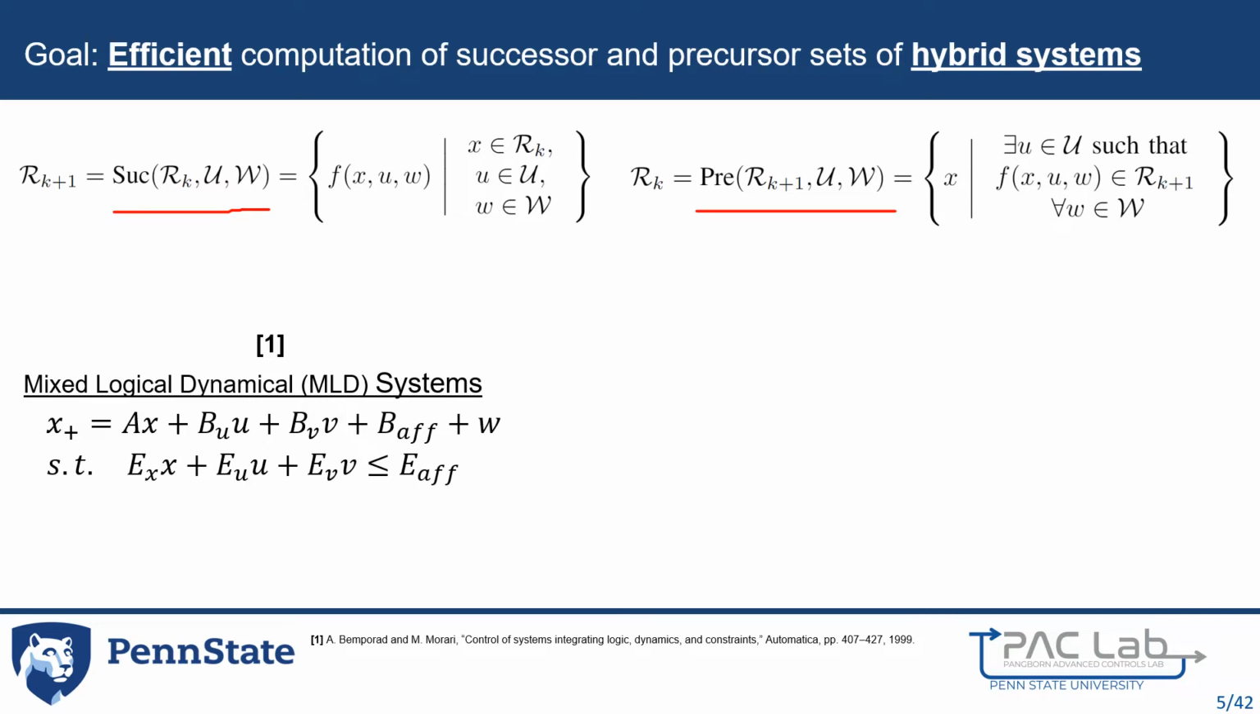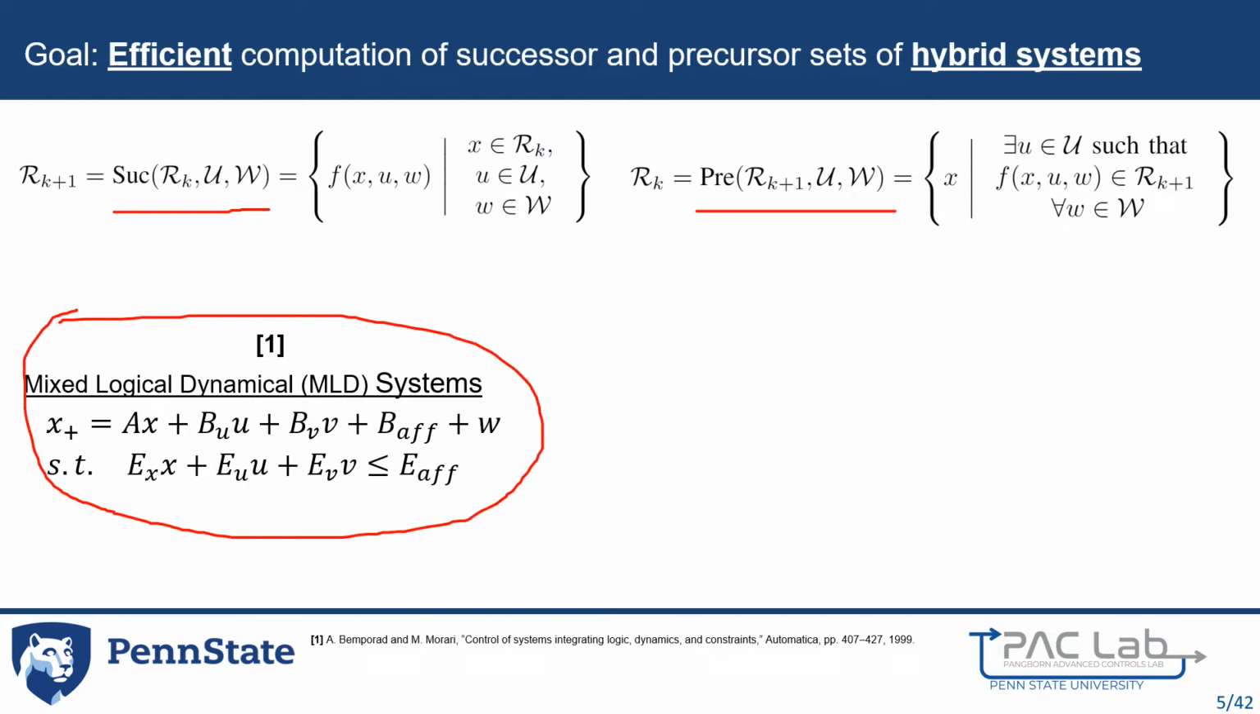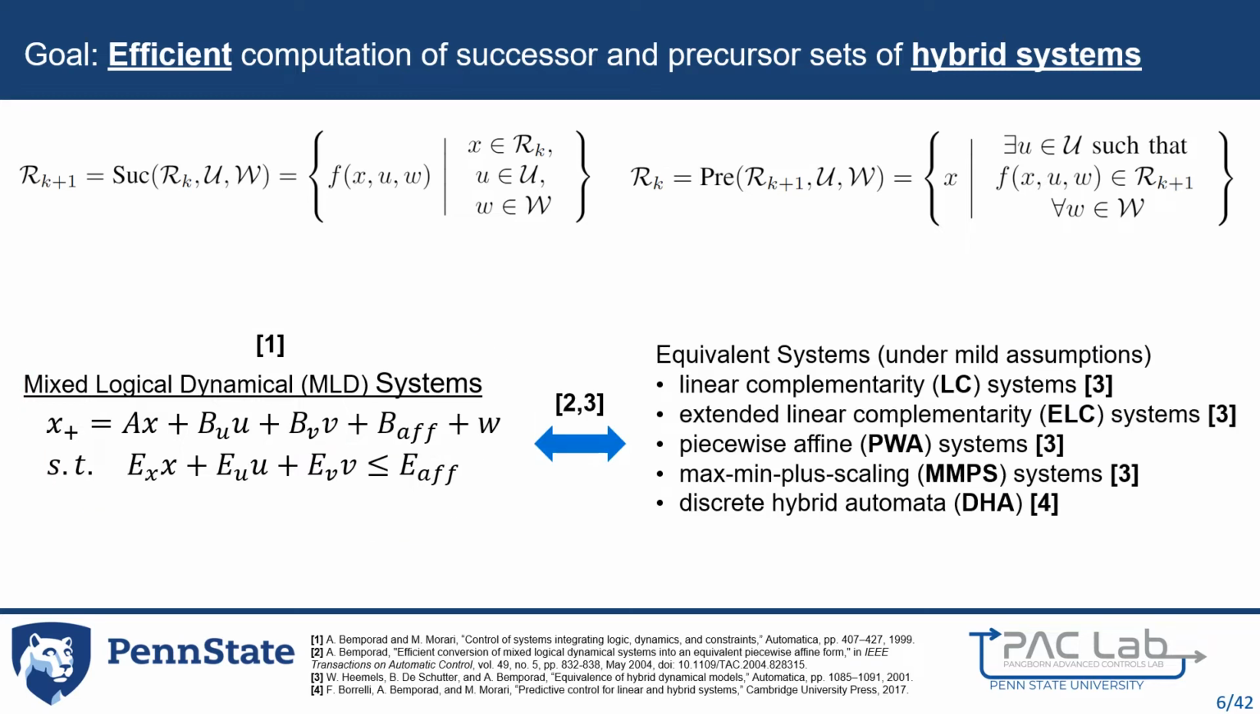This paper addresses a set of discrete time hybrid dynamics in the form of mixed logical dynamical systems, or MLD systems. MLD systems represent the hybrid nature of the dynamics using auxiliary variables and linear inequality constraints. Under mild assumptions, MLD systems have been shown to be equivalent to a wide variety of other hybrid systems, such as linear complementary systems, piecewise affine systems, and discrete hybrid automata.